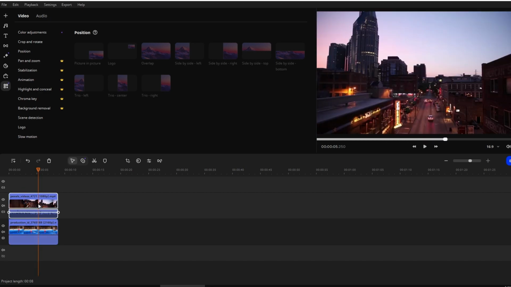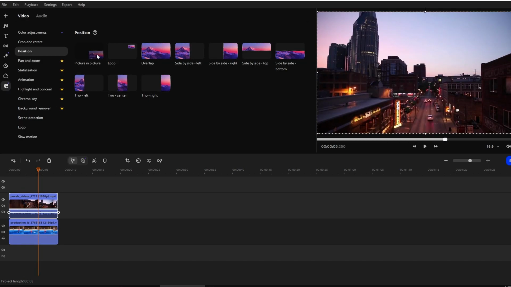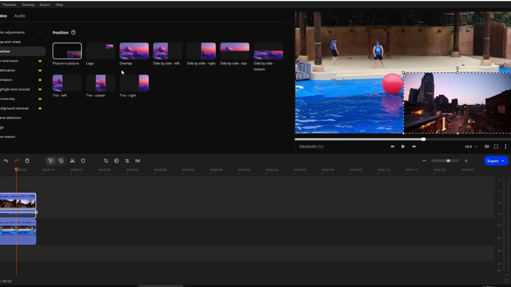Double-click your top clip on the timeline to open the clip properties. Select Picture-in-Picture to overlay video in the frame.